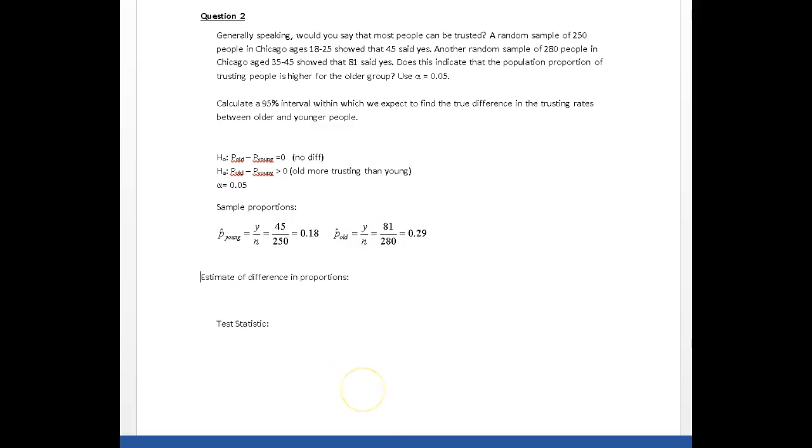Now, looking at these two values, it does look like the difference is most likely going to be significant. And usually we're asked sometimes to give an estimate, or what's referred to as a point estimate, for the difference in the proportions. And the way we do that is we simply find the difference in the sample proportions. So the population difference in these proportions is approximately equal to the difference in the sample proportions, and that difference is 0.11. So there's an 11% difference, and really the question is, is that 11% difference a significant difference or not?